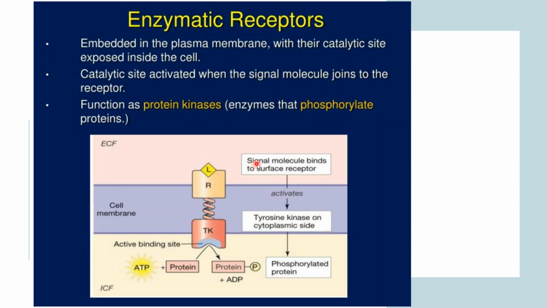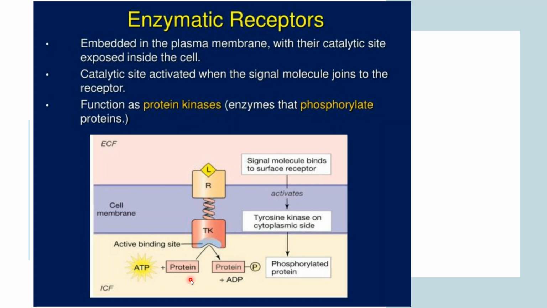So what happens? First of all, this signal molecule binds to the surface of the receptor. It activates it, and then it activates the tyrosine kinase on the cytoplasmic side. Then ATP is converted into ADP, so phosphorylation of the protein is happening inside the cell. So this is how an enzymatic receptor works.